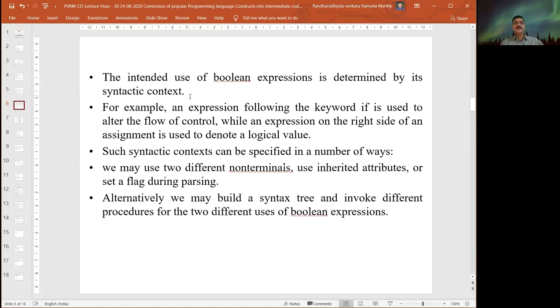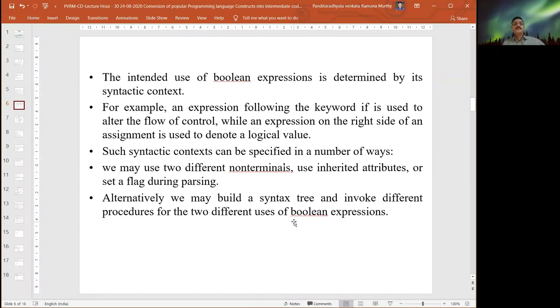The intended use of the Boolean expression is determined by its syntactic context where we are using it. For example, an expression followed by the keyword if is used to alter the flow of control, while an expression on the right hand side of an assignment is used to denote a logical value. Such syntactic context can be specified in a number of ways. We may use two different non-terminals, use inherited attributes, or set a flag during the parsing.